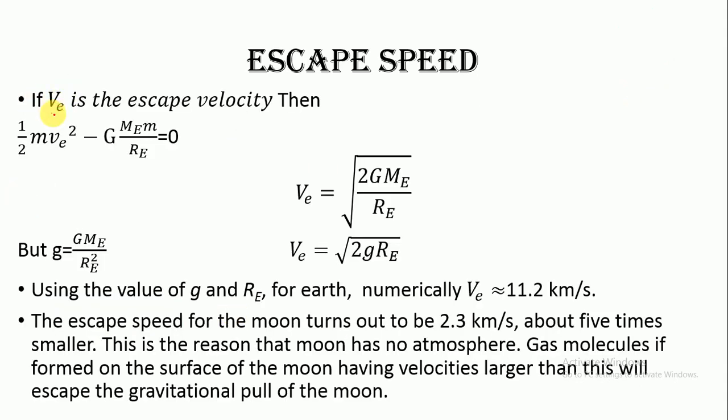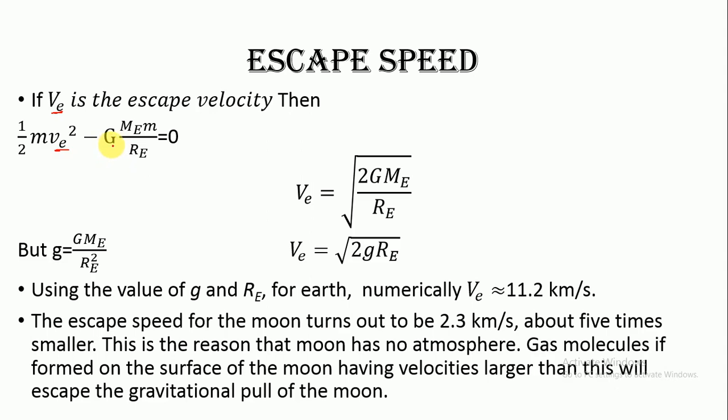Now let us consider VE is the escape velocity of the particle. This is the velocity which we are giving to the object. So what is the kinetic energy at that point? It would be half mv square. And what is the gravitational potential energy?